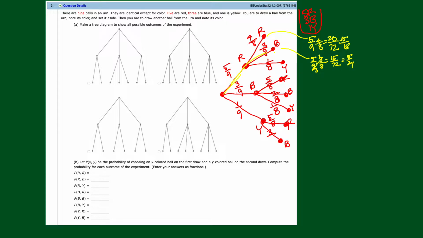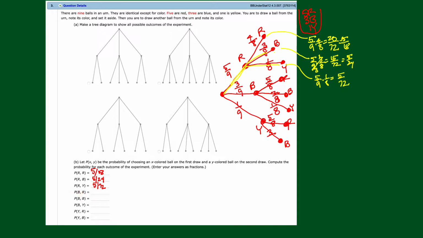And then this one here is red on the first, yellow on the second. So that branch is going to give us 5/9 times 1/8. So how about 5 over 72? So I will mark those down here, and I'll do a couple more and then I'll just fill them in.